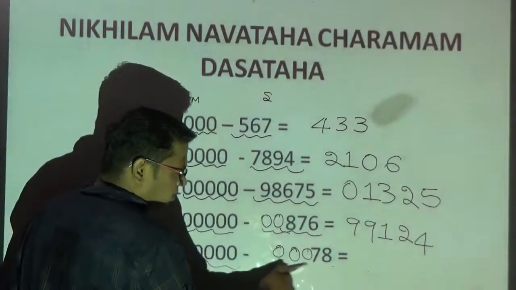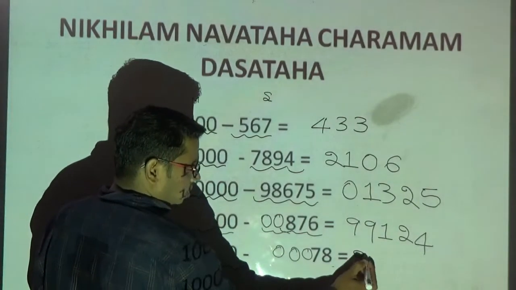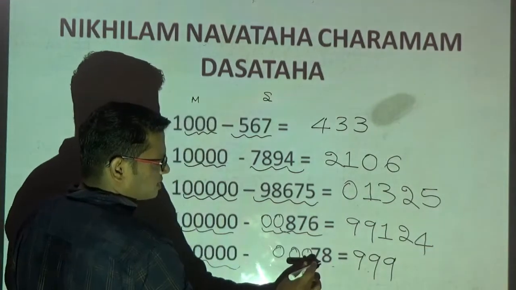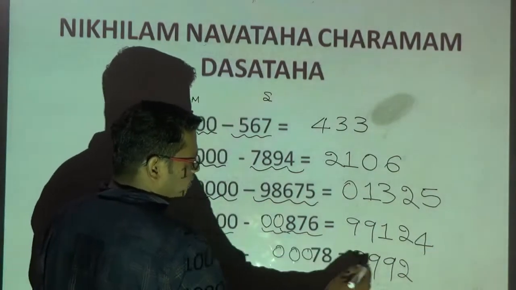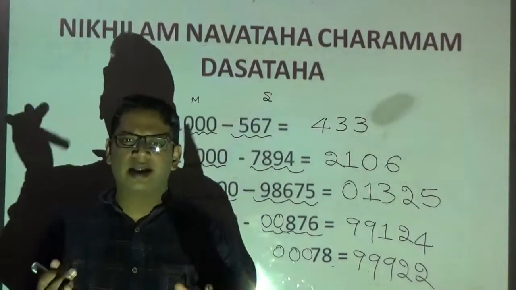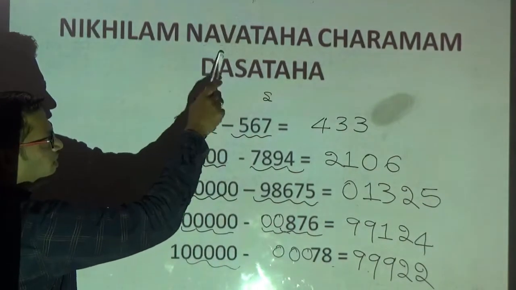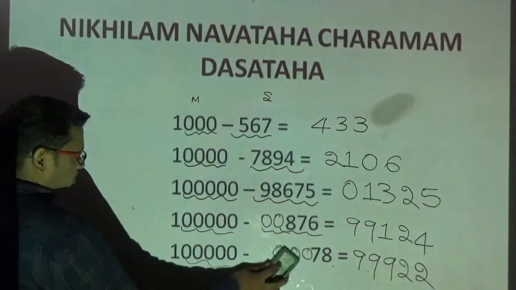5. How many digits now? 5. Okay, so matching. Apply the method now. 9 minus 0, 9. 9 minus 0, 9. 9 minus 7, 2. And last from what? 10. 10 minus 8 is what? 2. Hence this method is called what? All from 9 and last from 10. Or it is also called what? Nikhilam Navatashcaramam Dashatah. I repeat, Nikhilam Navatashcaramam Dashatah.